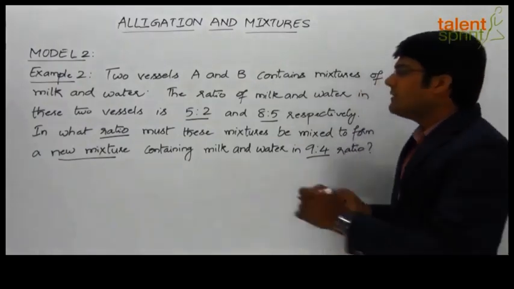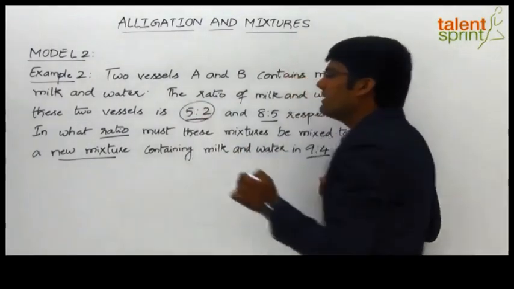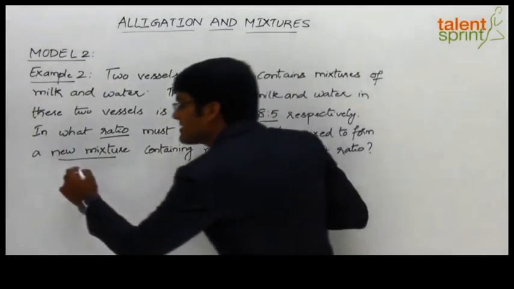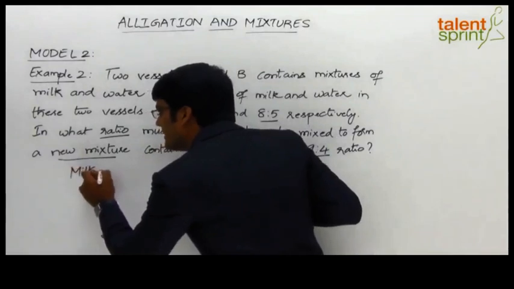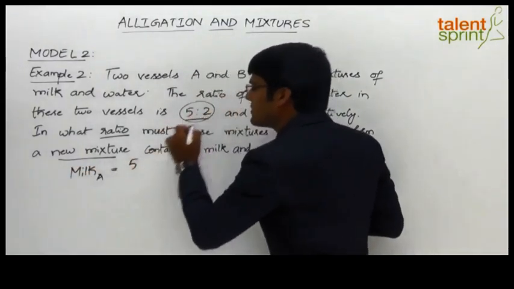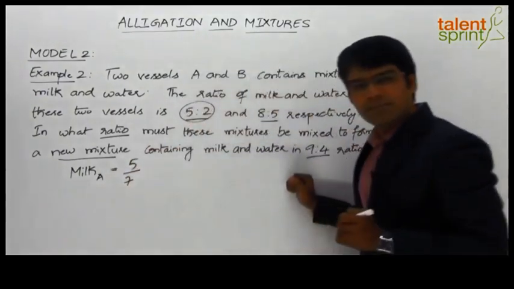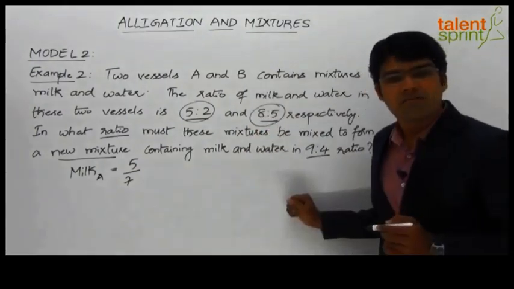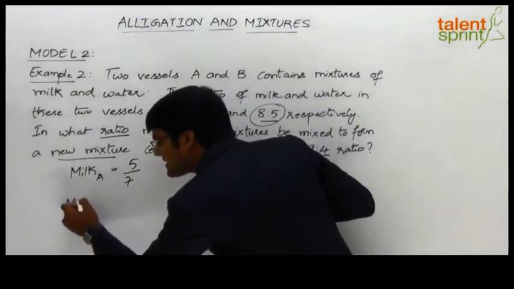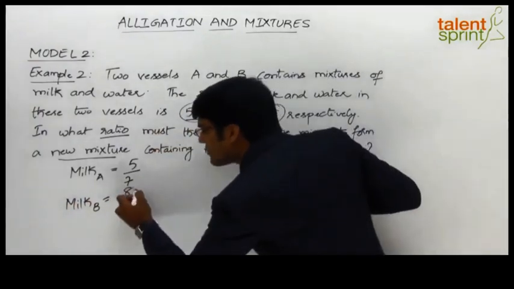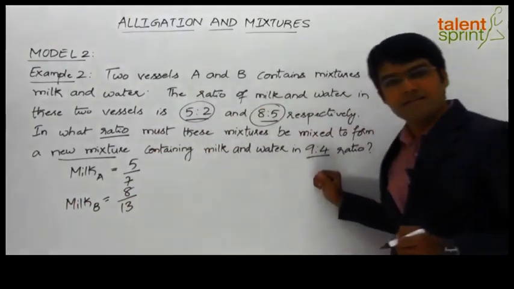Now here we know that the ratio of milk to water in type 1 or in vessel A is 5:2. So the strength of milk in the first vessel A can be taken as 5 parts out of total 5 plus 2, 7 parts. Likewise, in the second one, the ratio of milk to water is 8:5. So we can say that the strength of milk in vessel B is 8 parts out of total 8 plus 5, 13 parts.